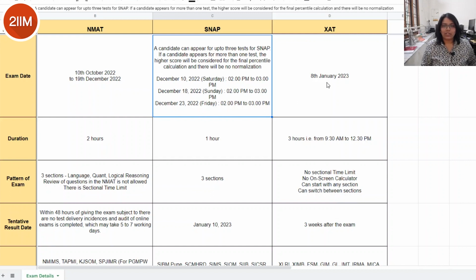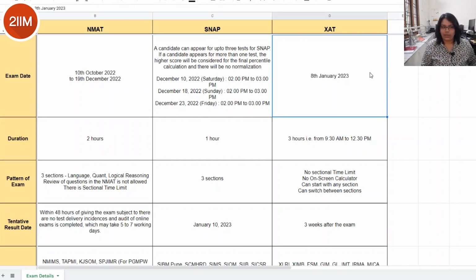Now the XAT exam is held on one day, that is on 8th January 2023. Now the duration of each of these exams is as follows. So for NMAT it is 2 hours, for SNAP it is 1 hour, and for XAT it is 3 hours, that is from 9:30 AM to 12:30 PM on 8th January 2023.